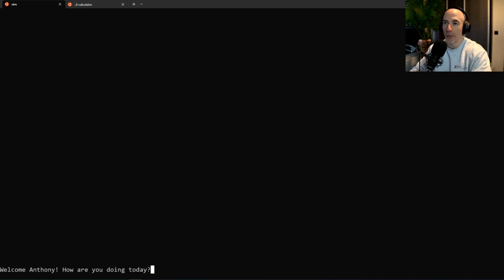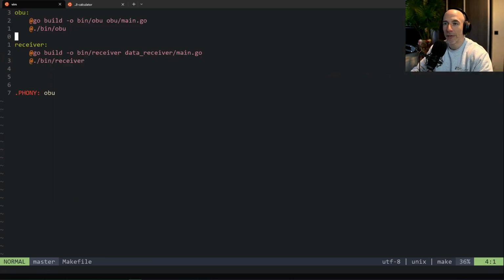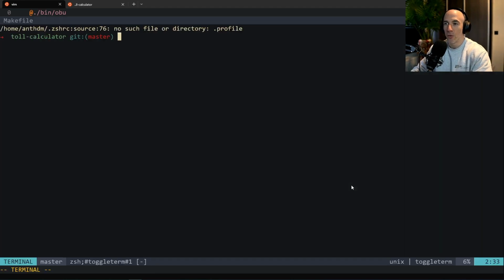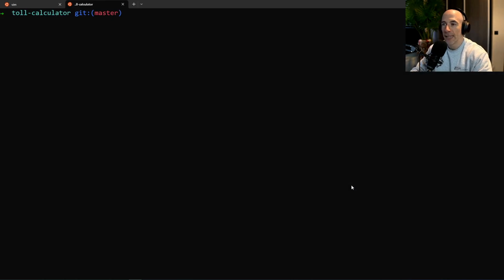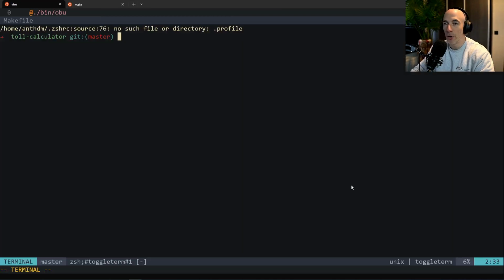Before we start implementing Kafka, we have our OBU data, which I need to double check how we did. Let me see. I think we have a makefile. So we have our OBU, and there's a little problem here. What should be the first again? I think it's the receiver. I'm going to clear and make a receiver here, so our receiver is basically booted up, and we are going to say here make OBU.